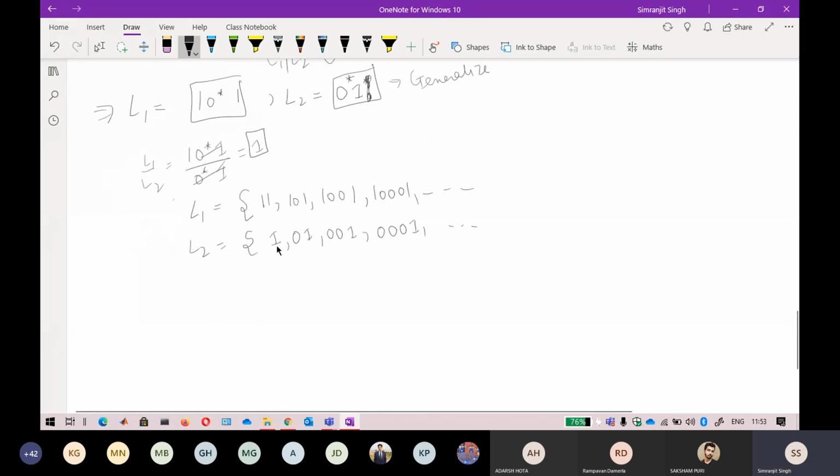now take this one and divide it by this one. So I just call it L1 by L2. Now take this one and divide it by this, you will get a 1 here, and again if you divide this 0 1, you will get a 1 from here, this 0 0 1 0 0 1 you will get a 1 from here, and again you are getting a lot of ones from here.